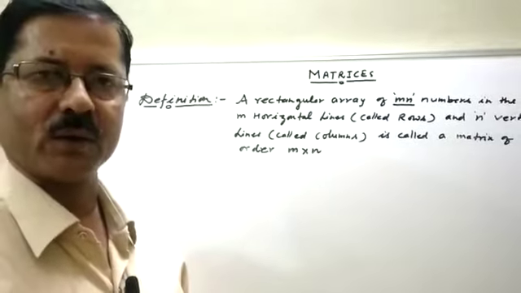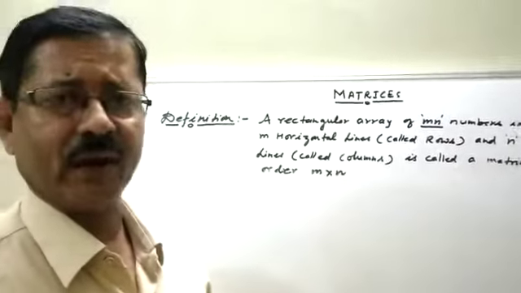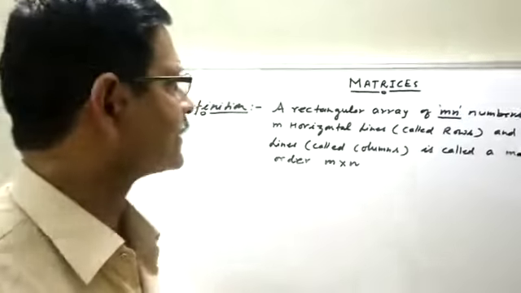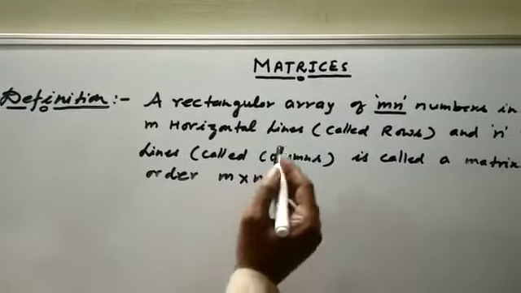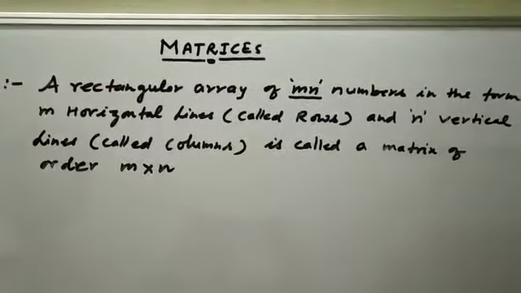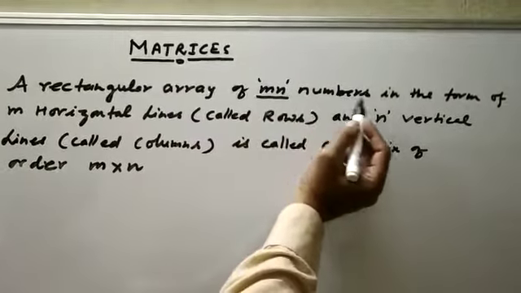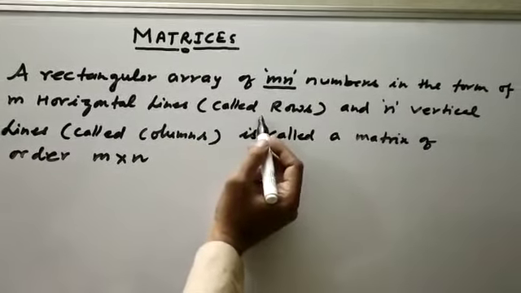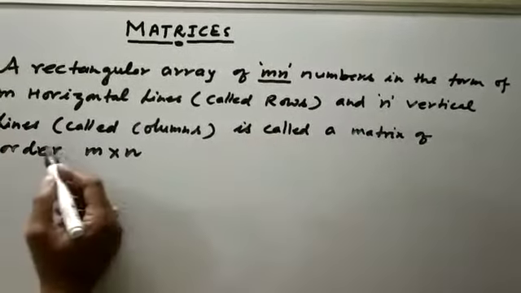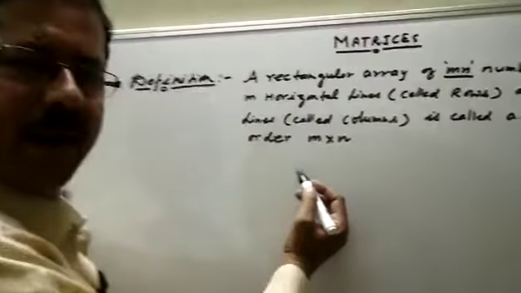Today I will introduce a topic, matrices. First of all, I would like to define what a matrix is. The definition of a matrix is a rectangular arrangement of mn numbers, any numbers, in the form of m horizontal lines, which are called rows, and n vertical lines, which are called columns. It is called a matrix of order m cross n.